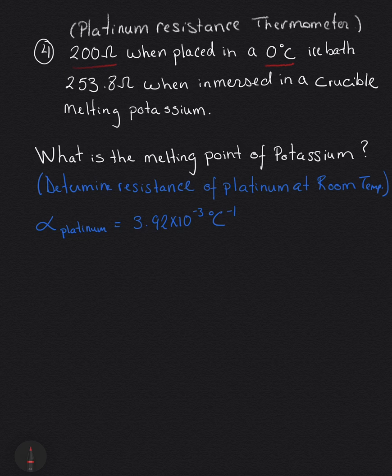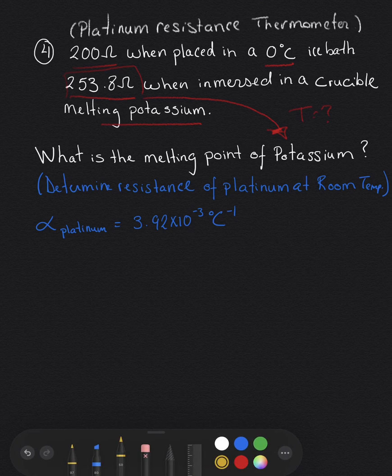Then it is immersed and the resistance goes up to 253.8 ohms. Okay. And it is immersed in a crucible of melting potassium. So the question is, what is the melting point of this potassium? Okay. What is the temperature such that I have this resistance that rises from 200 to 253.8 ohms.